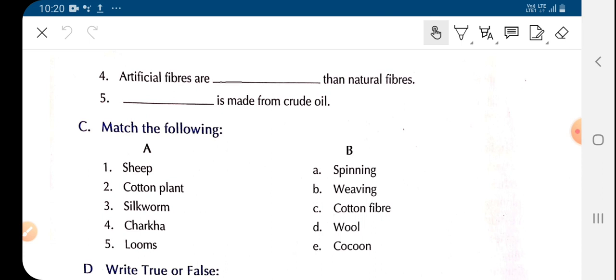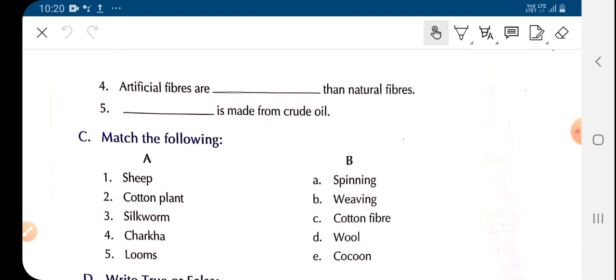prefer to buy these more, as well as these fibers are easy to wash, and also these fibers get dried easily. So after washing also they get dried easily. That is why these fibers are more popular. So here we will write artificial fibers are durable than natural fibers. Durable means something which lasts longer.